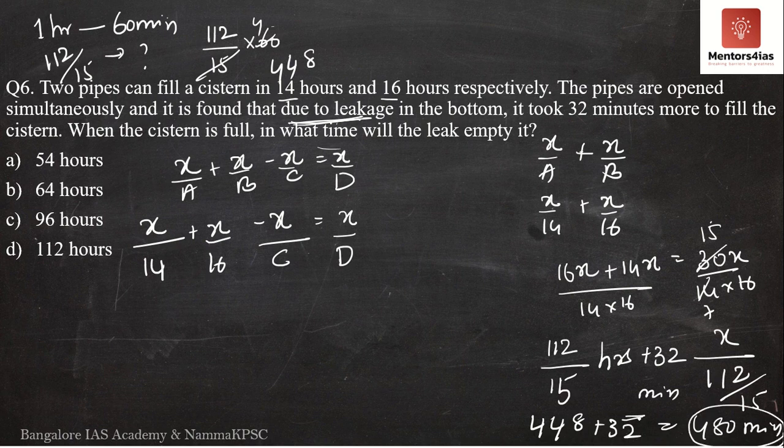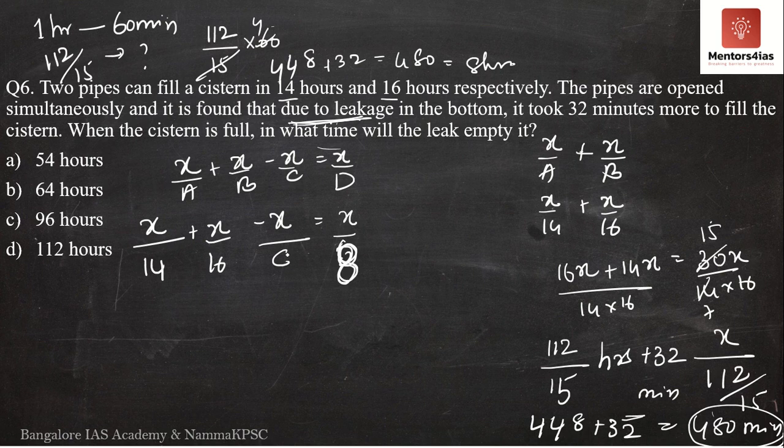So the total time taken to fill the tank with the leakage is now 480 minutes. 480 minutes is how many hours? 6 8s is 480. Therefore, 480 minutes is nothing but 8 hours. Therefore d is nothing but 8 hours.